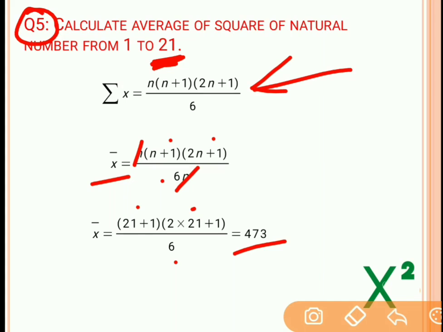So in this question, if the sum of squares of natural numbers is asked, then you have to remember this formula for the sum, and from that sum you have to find the average, that is, the sum of numbers upon the total number of data.